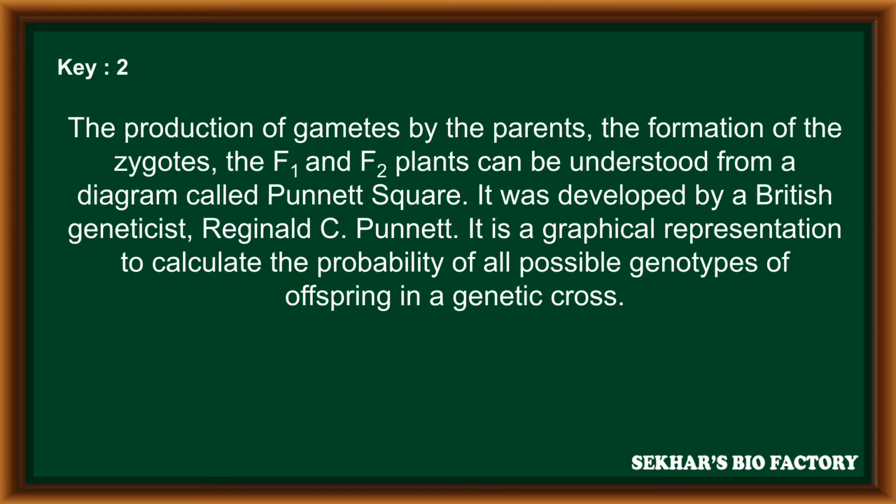The production of gametes by the parents and the formation of the zygotes, the F1 and F2 plants, can be understood from a diagram called Punnett square. It was developed by a British geneticist, Reginald C. Punnett, and it is a graphical representation to calculate the probability of all possible genotypes of offspring in a genetic cross.